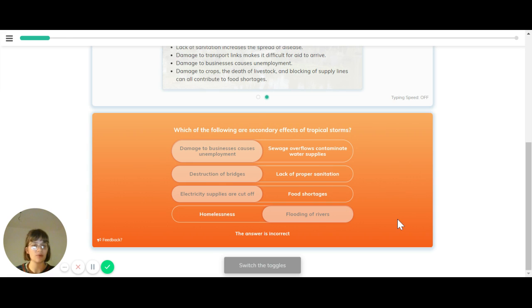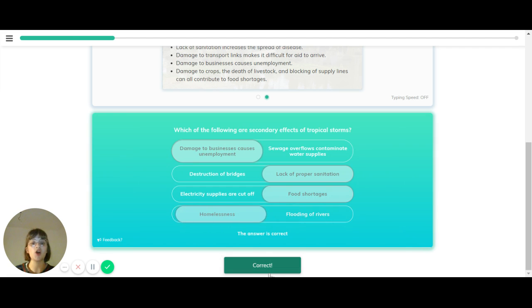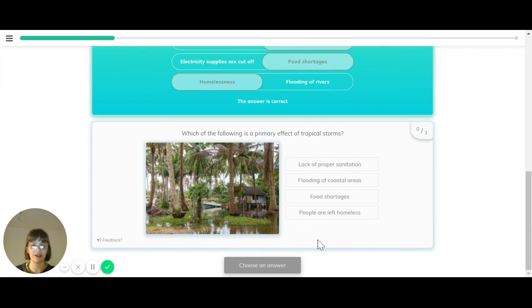So let's have a quick recap and look again at the secondary effects of tropical storms. Damage to businesses causes unemployment. There may be a lack of proper sanitation. There may be food shortages, and there may be homelessness. These are all secondary effects.